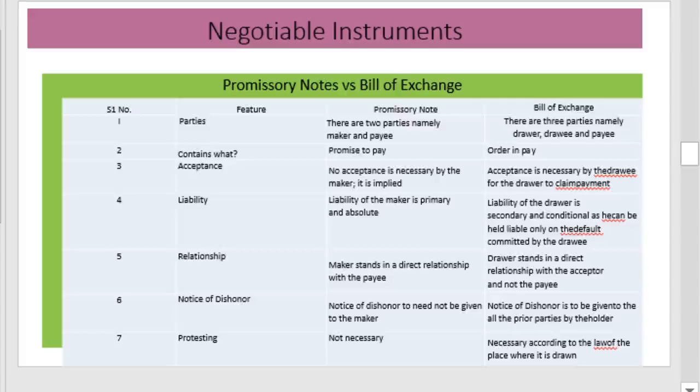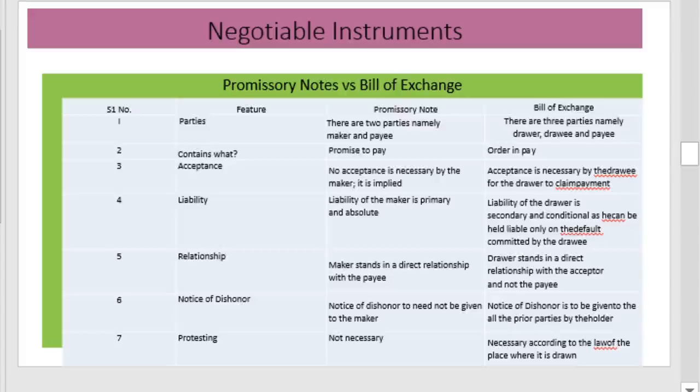Liability of the maker is primary and absolute in the case of the promissory note, but in the case of the bill of exchange, liability of the drawer is secondary and conditional. In a promissory note, the maker stands in direct relationship with the payee, whereas the drawer stands in direct relationship with the acceptor and not with the payee.